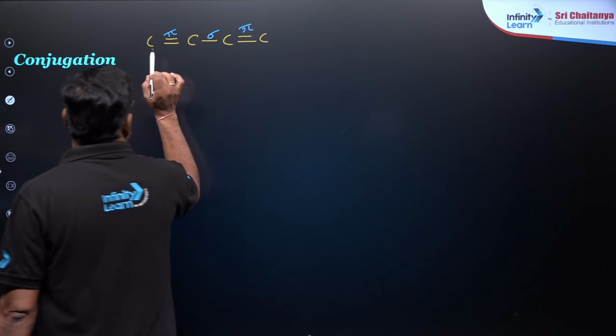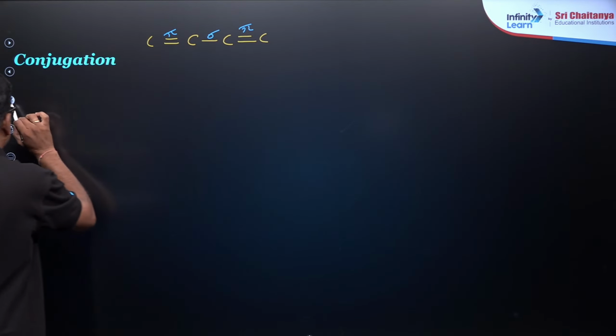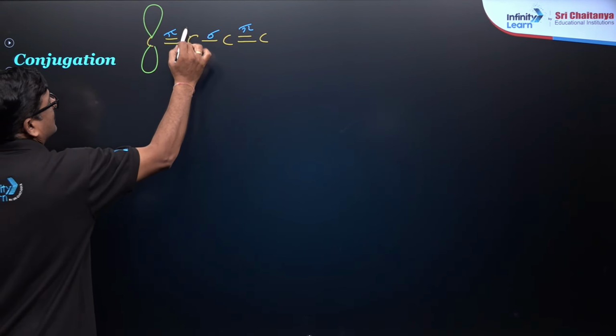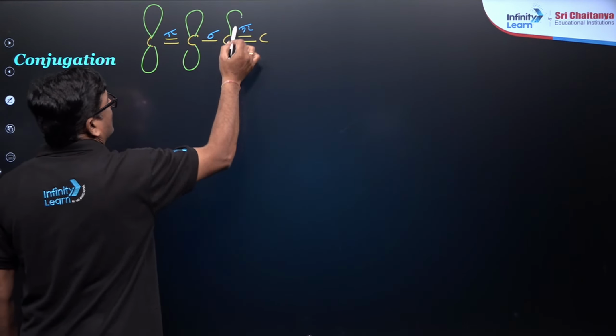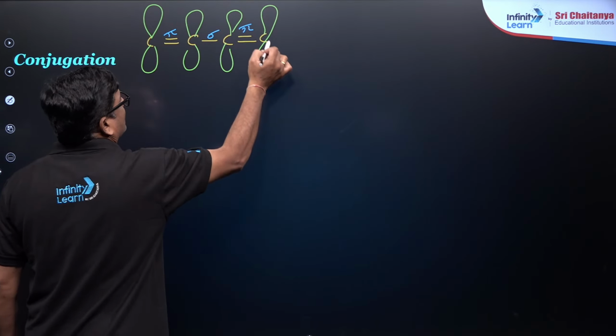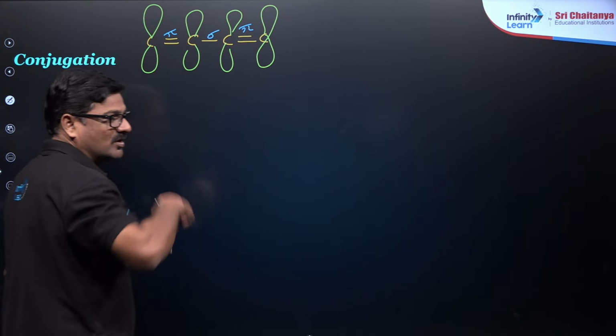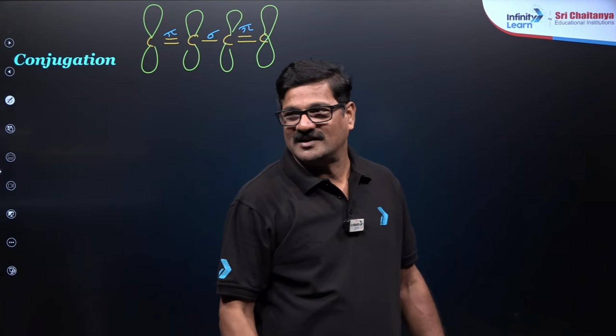You see sp2 sp2 sp2 sp2, so that you can see there is an orbital, there is an orbital, there is an orbital, there is an orbital. So this is a planar structure and perpendicular to this p orbital is existing.